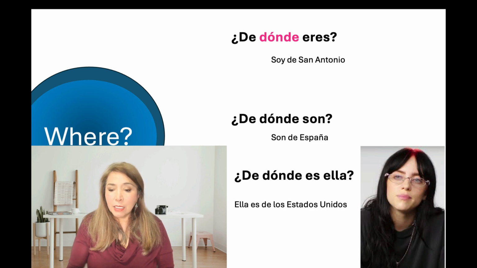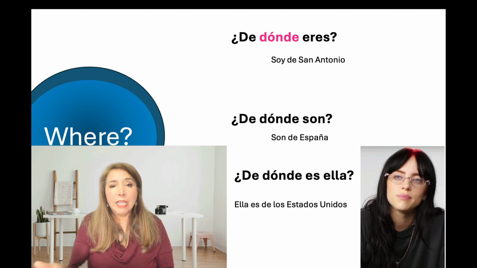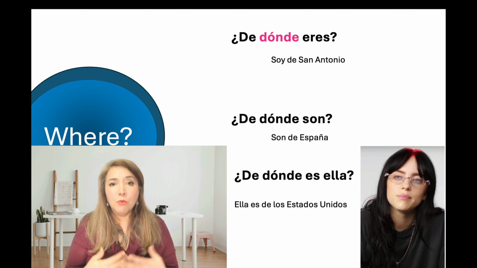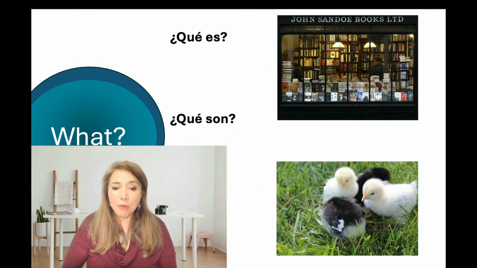Ella es de los Estados Unidos. But if I had put up a picture of a singer who was male, it would still be ¿dónde? ¿De dónde es él? The thing that you have to remember is that ¿dónde, which means where, does not change. It's invariable.